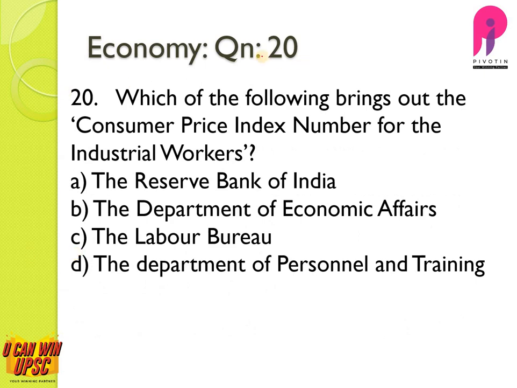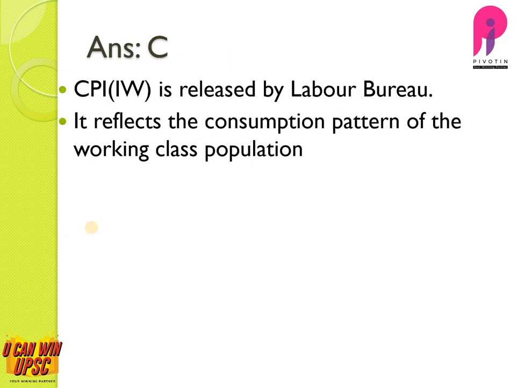Question number 20. Which of the following brings out the consumer price index number for the industrial workers? This is a direct fact and the answer is C, Labor Bureau. CPI-IW is released by Labor Bureau and it reflects the consumption pattern of the working class population.